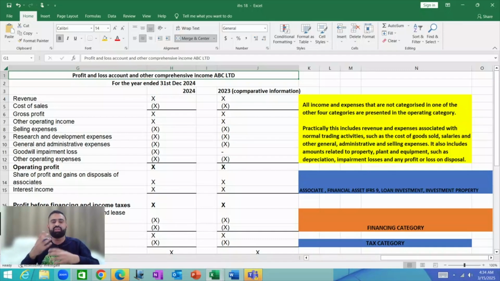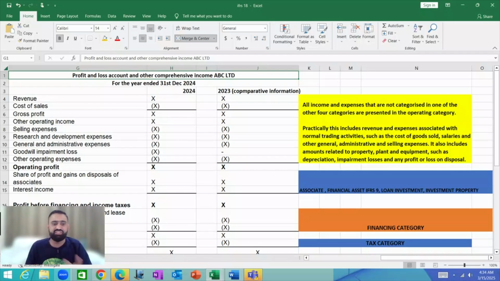Obviously, when we prepared the profit and loss account under IAS 1, we took care of these things. But now in IFRS 18, we have to express explicitly which income and expenses are recorded in operating, which in investment, which in financing, and in tax and discontinued operations. So we have to categorize the profit and loss account in these five categories.